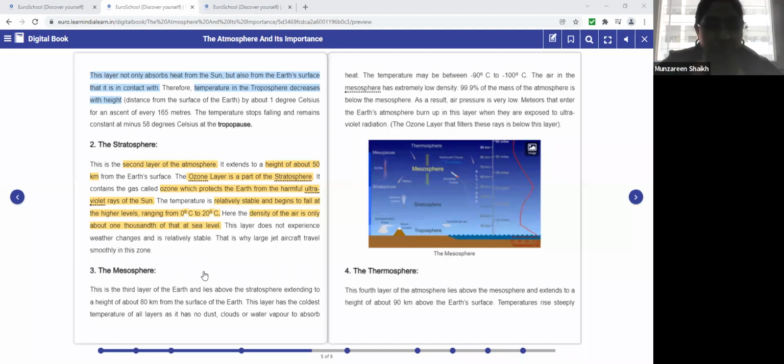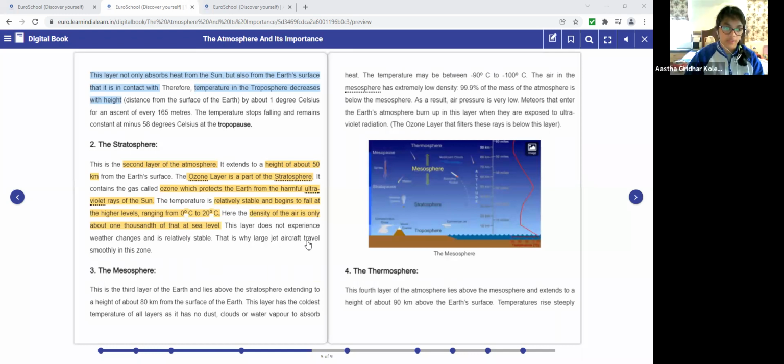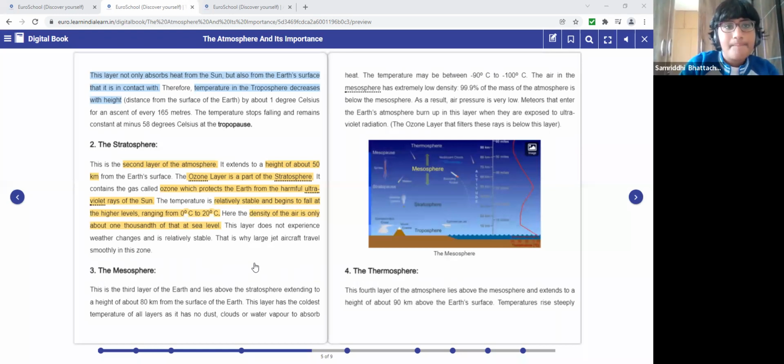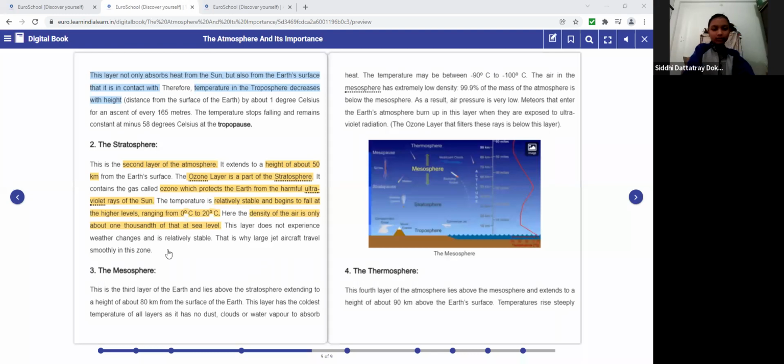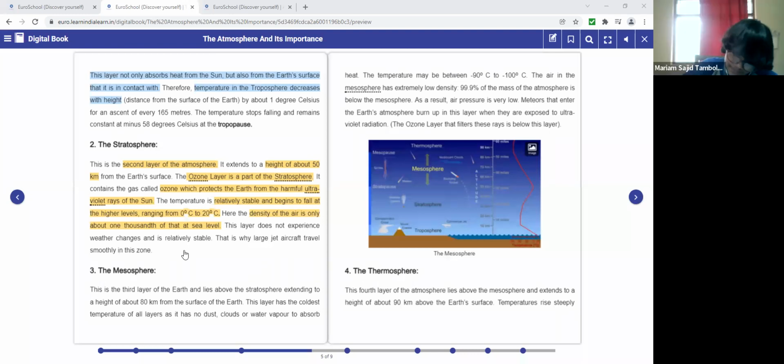Yes, and there's hardly any weather change and the weather is usually very stable. Okay, and because of this, which aircraft could smoothly travel in this particular zone? Large jet aircraft. Because there are no weather changes, that's the reason the jet aircraft could travel in this particular layer. Clear? Yes, ma'am. Stratosphere, everyone. Yes, ma'am. Clear.